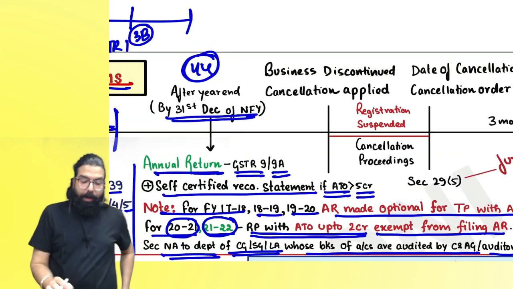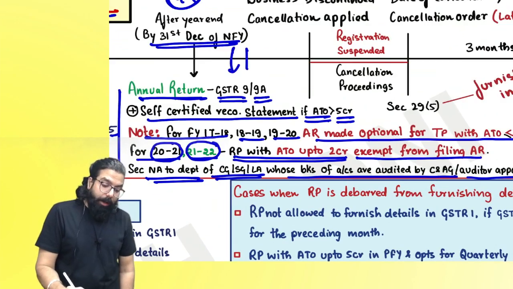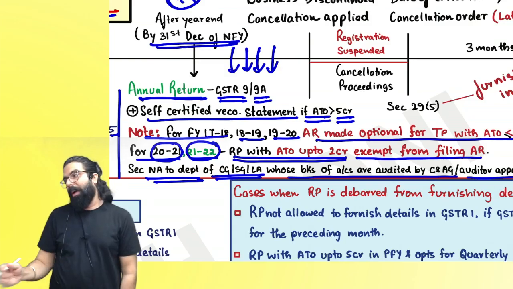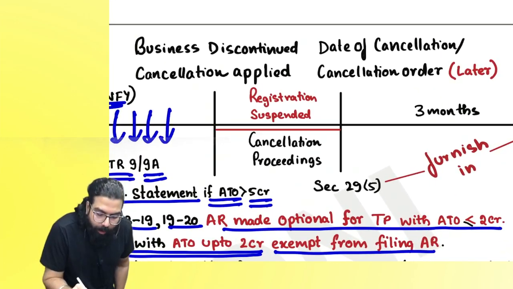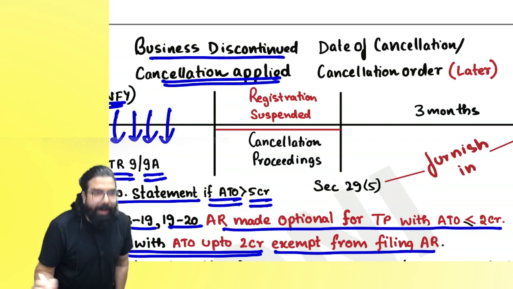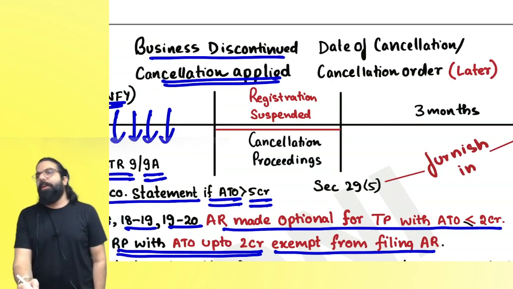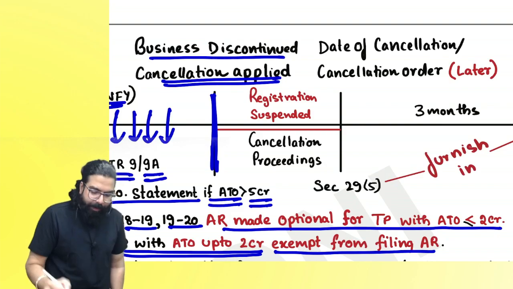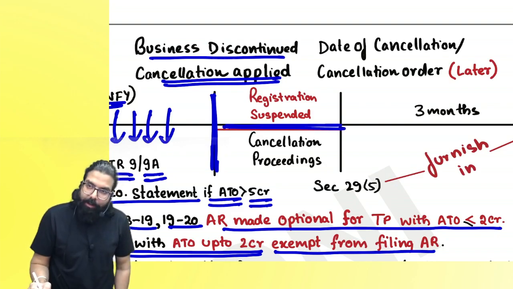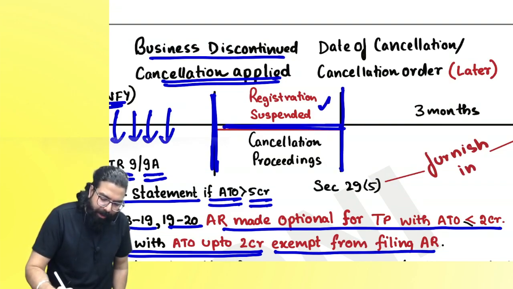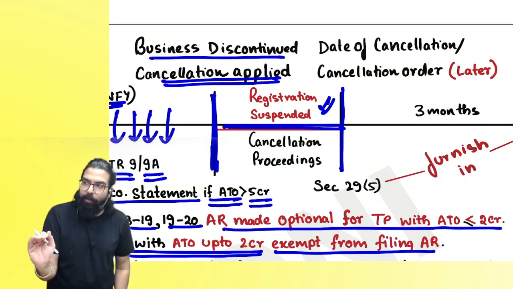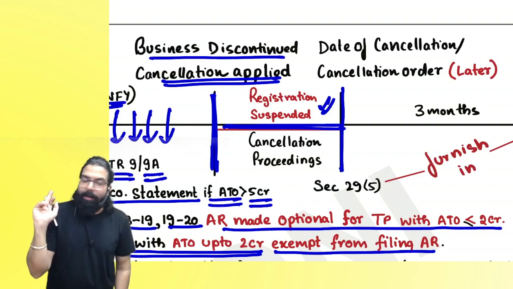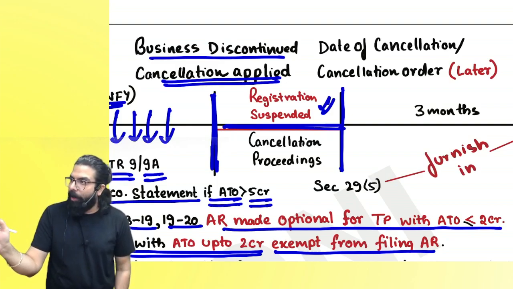Now listen to me very carefully. Sir, I kept filing monthly return, monthly return, annual return, monthly return, and you became tired. You told I don't want to do business anymore, and you went ahead and filed for business discontinued, cancellation applied. Now what will happen, everyone? When business is discontinued and cancellation is applied, your registration will be suspended. During the suspension of registration, do you remember? No supply, no tax invoice. You can issue an invoice, but you can't charge tax to your customer. Can I go ahead, everyone?